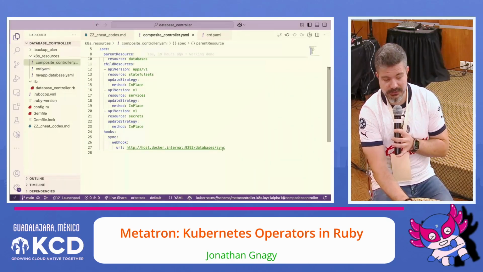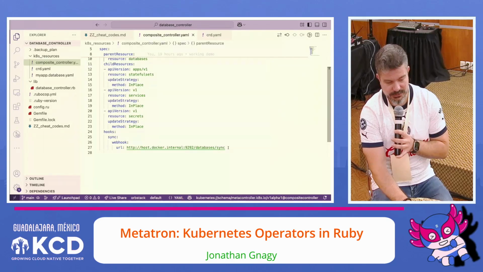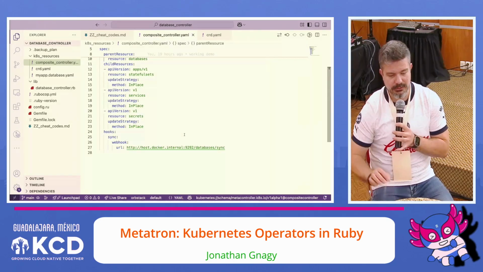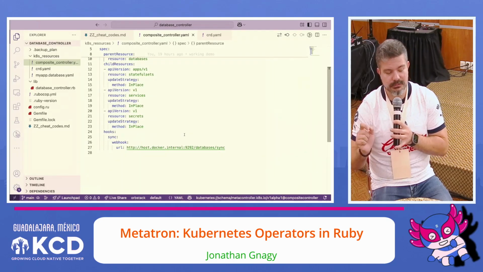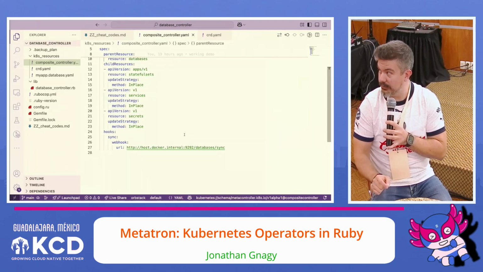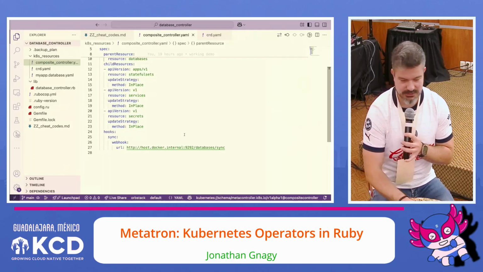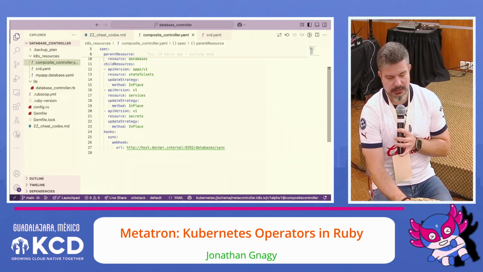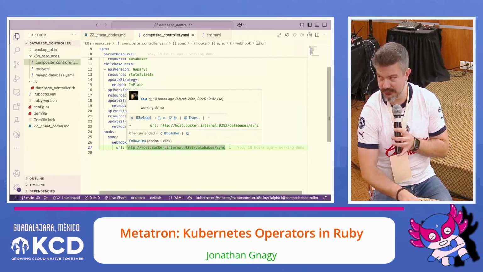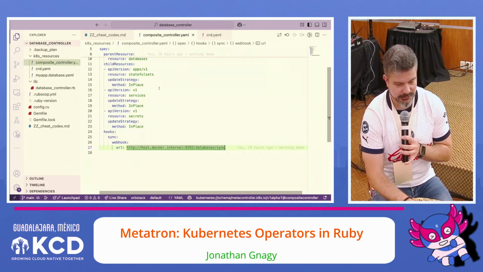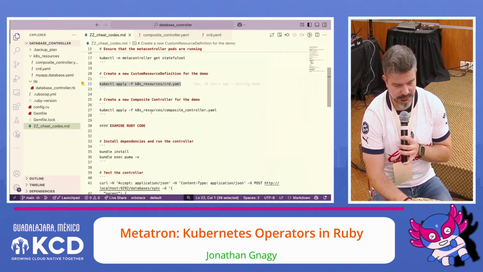At the bottom here is probably the most important part. This is where I'm telling Metacontroller that whenever you see a database, talk to this endpoint. Here's the URL. Perfect. Thank you. This is the Docker host on my machine, so that I'm going to run the process directly on my Mac. All right, so let's go ahead and create this.